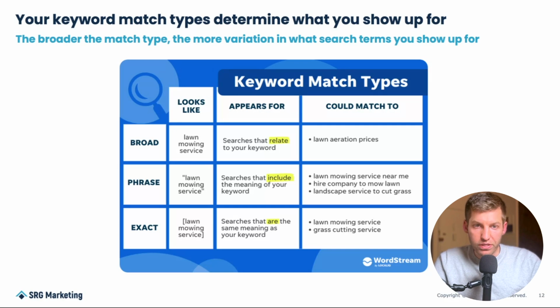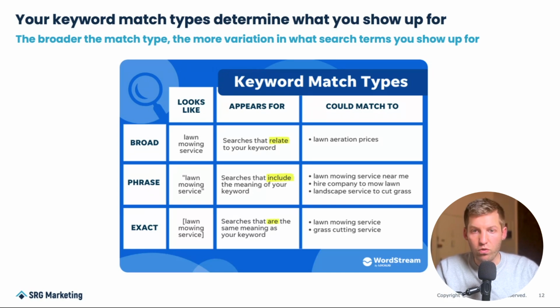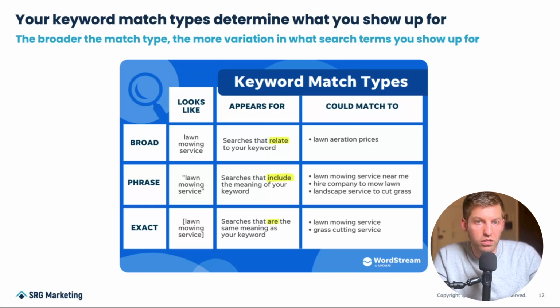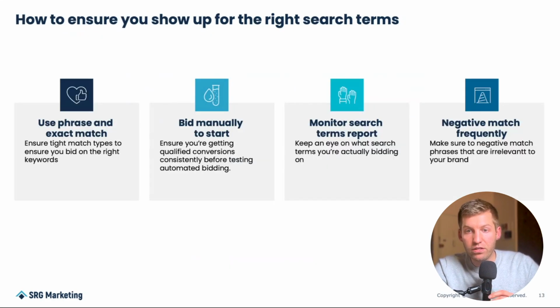So what we typically see go wrong for B2B companies specifically is they're typically using broad match. And what ends up happening is they end up showing up for all random terms that have nothing to do with their software or their company whatsoever. So if you're not showing up for terms that are high intent and relate to your actual business, you're just not going to convert people. So what we recommend doing is really focusing on phrase and exact match types to start. The reason we recommend this is it's going to make sure that you actually show up for the right search terms more often than not.